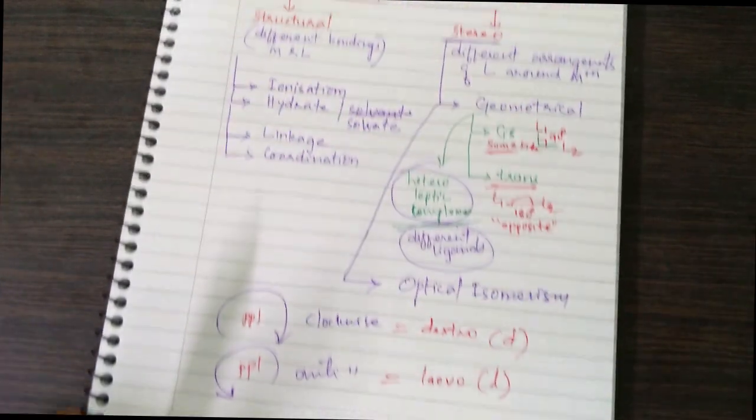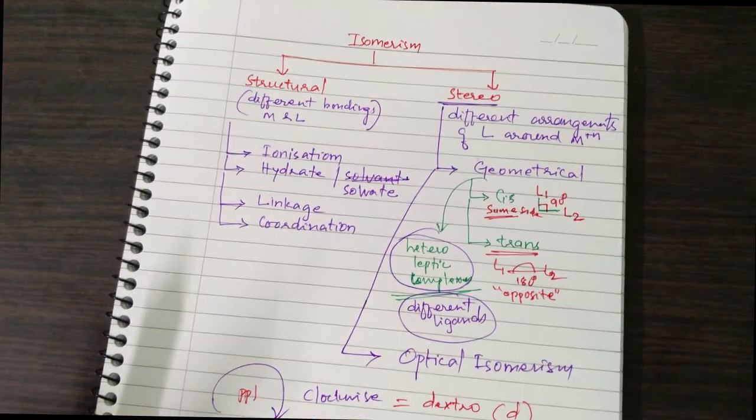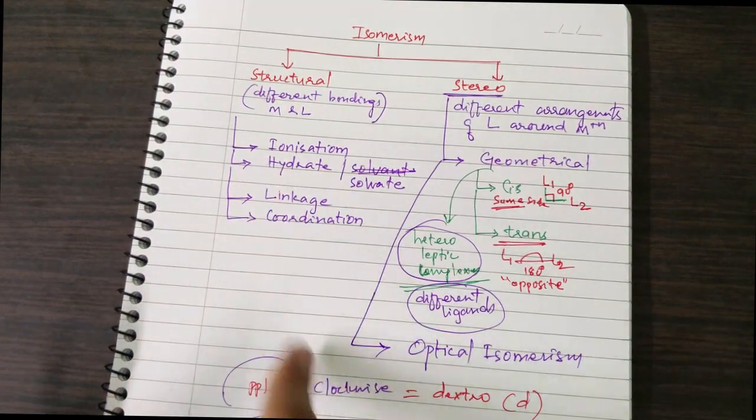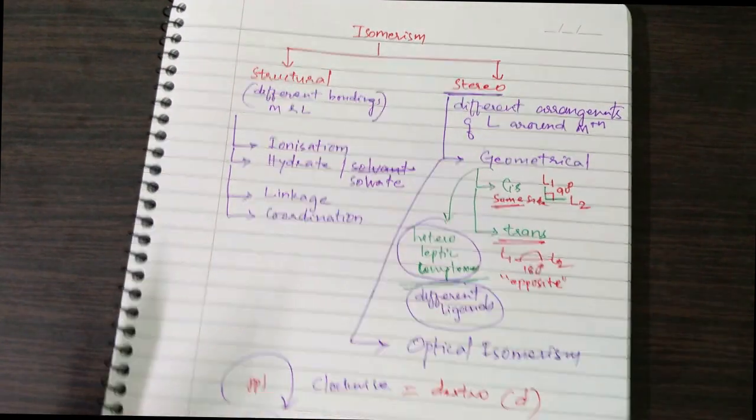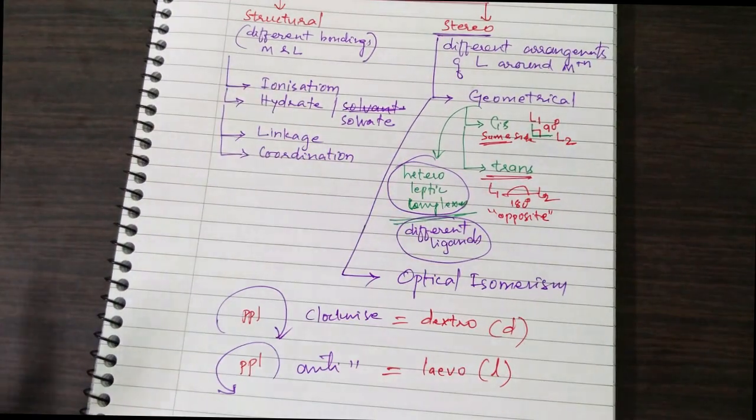Okay, this is the classification of isomerism, or types of isomerism. Then we deal with each one of these with examples. Okay, students, let's move on to the discussion of structural isomerism.